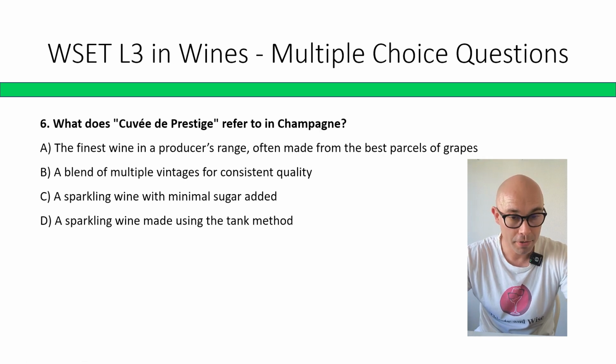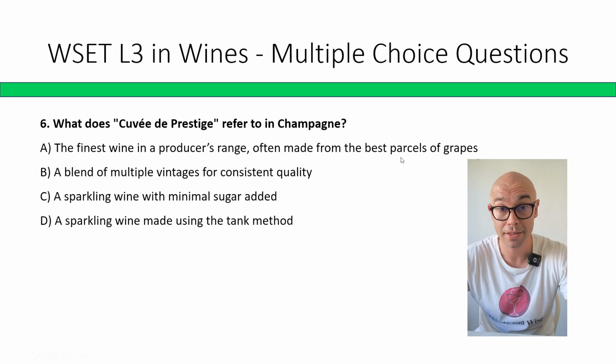What does Cuvée de Prestige refer to in Champagne? The finest wine in the producer's range, often made from the best parcels of grapes; a blend of multiple vintages for consistent quality; a sparkling wine with minimal sugar added; a sparkling wine made using the tank method. The correct answer is A, the finest wine in the producer's range, often made from the best parcels of grapes and best vintages.